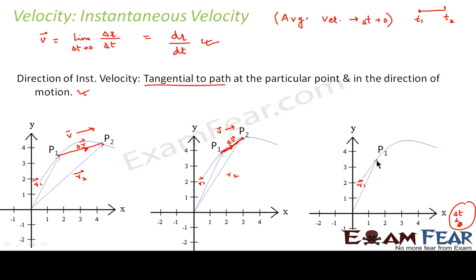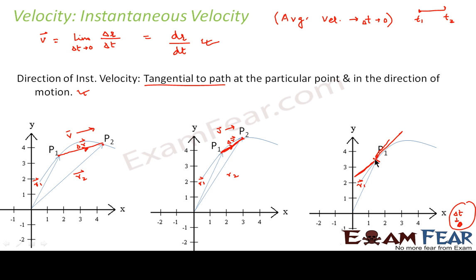So now if I talk of instantaneous velocity at P1, instantaneous velocity would be dr1 by dt. And what would be the direction? As I told you, it would be tangential to the path. Tangential to the path at this particular point. Tangential means, how do you draw a tangent to this? I'm sorry, it is not at all straight, but please understand what I'm trying to say.